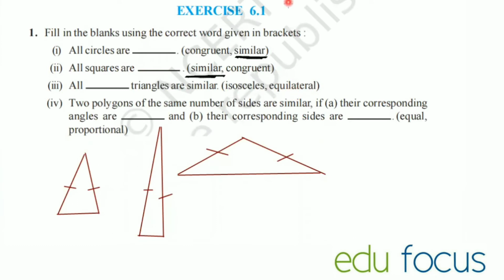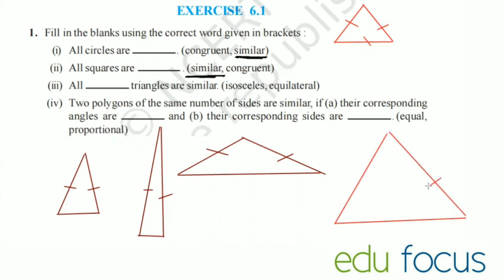But what do you mean by an equilateral triangle? An equilateral triangle has the same angles and the same sides. Same side, same side, same side. Now I will draw a bigger equilateral triangle. Same side, same side, same side. Though this and this differ in size, the shapes are similar. See the shape here, see the shape here, they are similar.